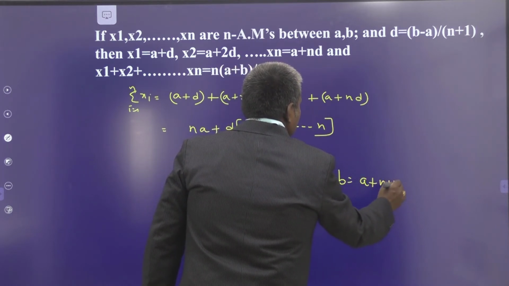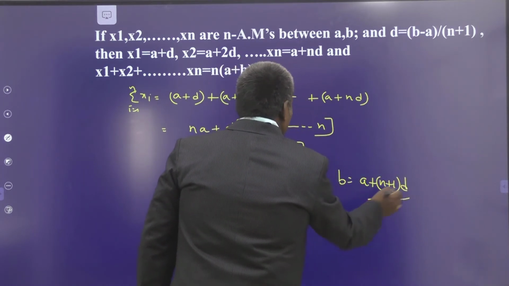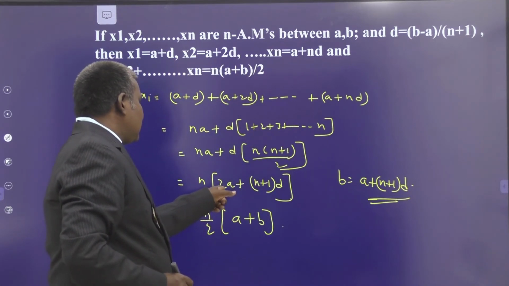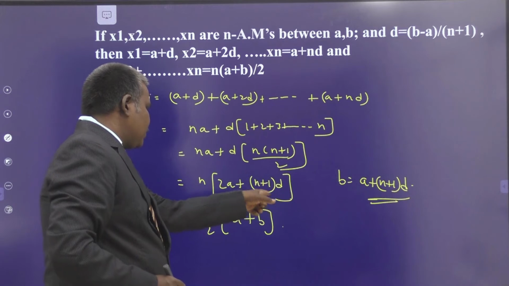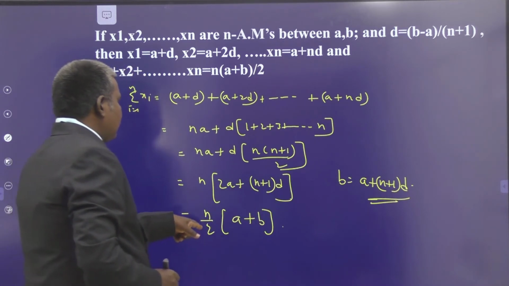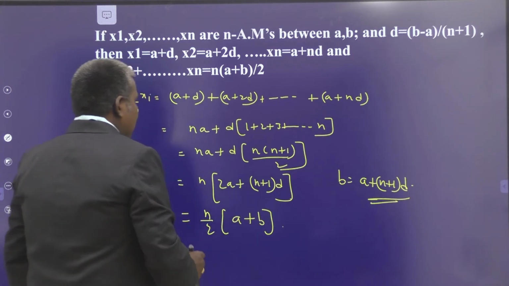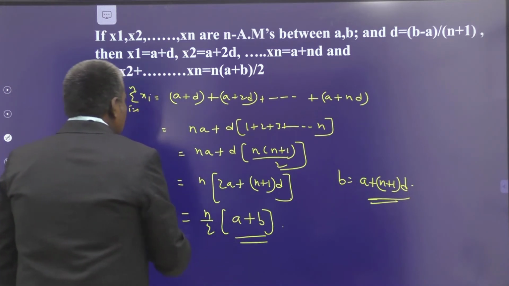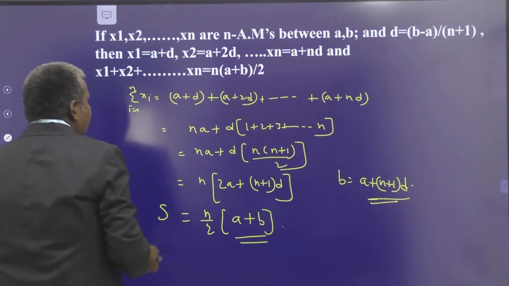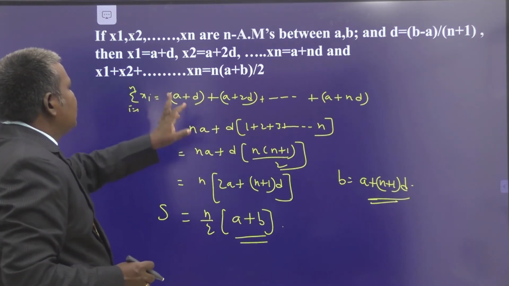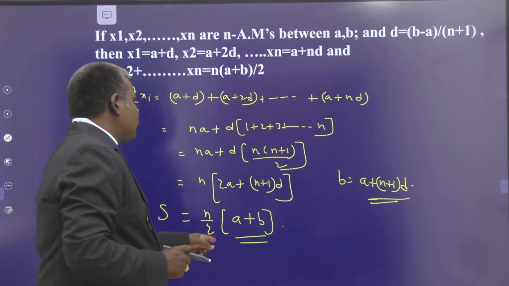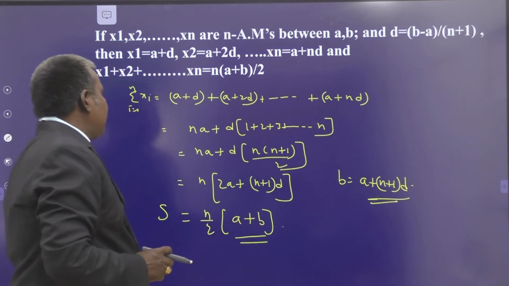So a plus (n plus 1) into d is nothing but b, so a plus b. Therefore, your sum of the n arithmetic means is n by 2 times (a plus b).